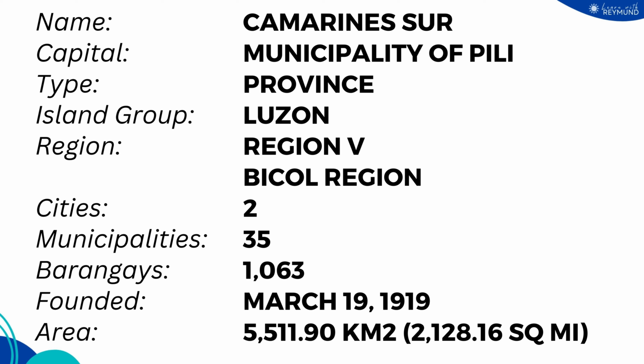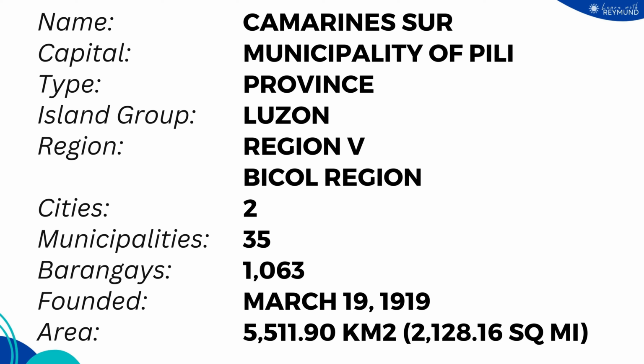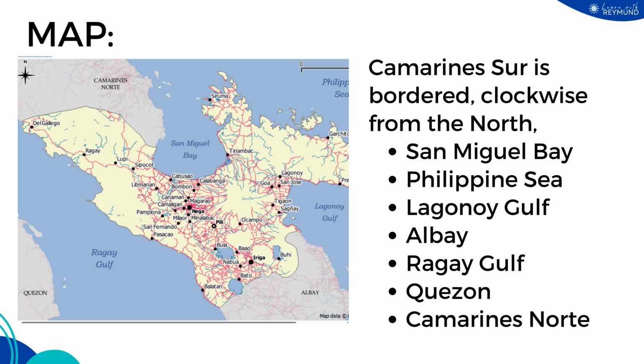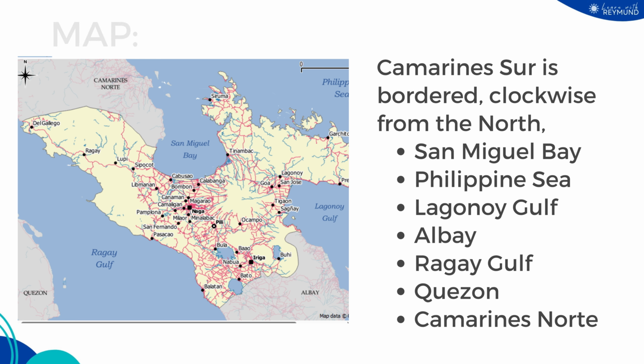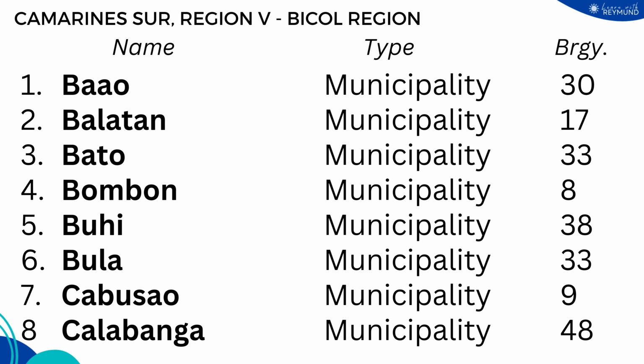The total land area is 5,511.90 kilometers squared or 2,128.16 square miles. Camarines Sur is bordered clockwise from the north by San Miguel Bay, Philippine Sea, Lagonoy Gulf, Albay, Ragay Gulf, Quezon, and Camarines Norte. Here are the different cities and municipalities comprising the province of Camarines Sur.